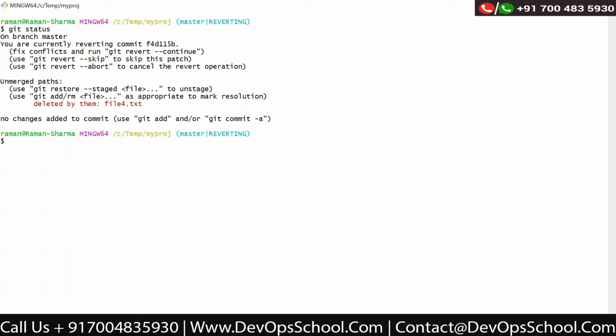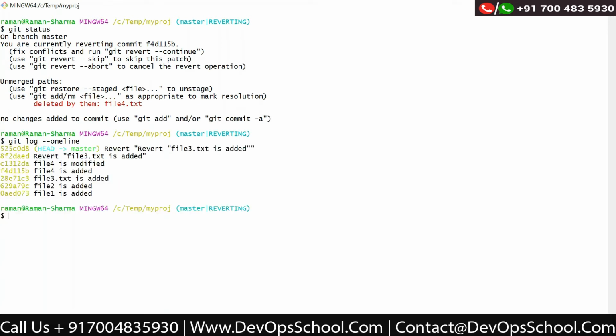Let me check git log --oneline. Okay, so there was a revert change, currently reverting the fix. So we have these two reverts, right?